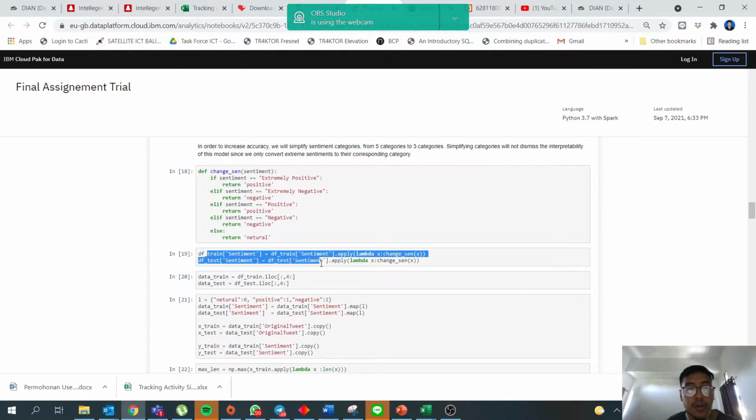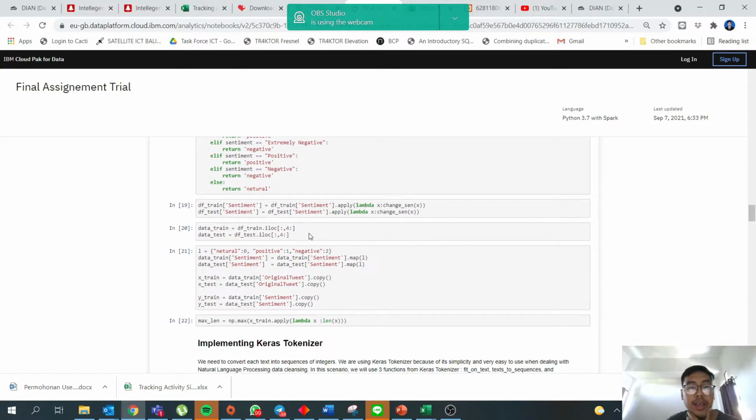Then in here we apply the function. Like I said before, the only columns in the dataset that I will use are the tweets and the sentiments, so the other columns can be dropped. This is the syntax for dropping those columns.